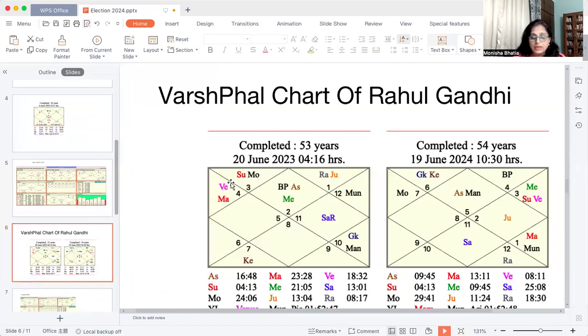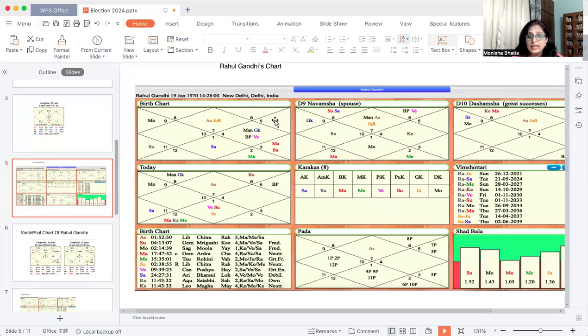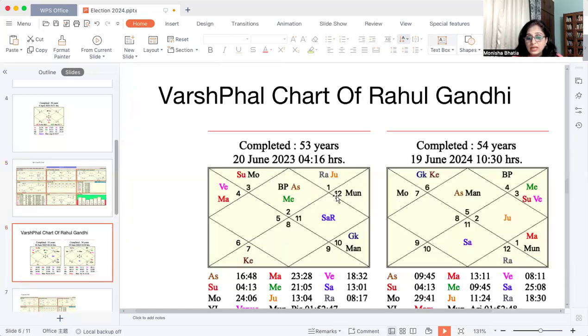Varshfala chart. So currently his Varshfala will be completing on the 19th June 2024. So this is his current Varshfala chart, which you can see here. This is also looking very powerful. The ascendant is Leo sign, which, if you look at his chart, is his 11th house. So in the Varshfala, his 11th house is rising here. It means that something he is going to gain in the current year.